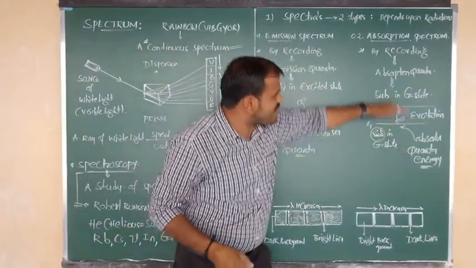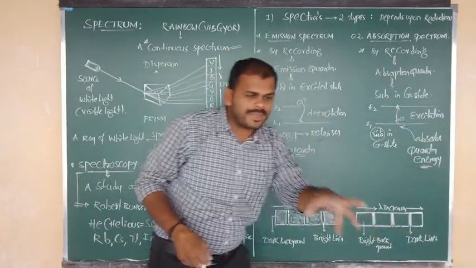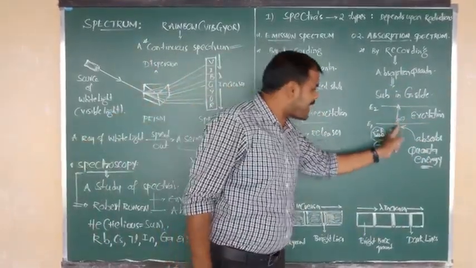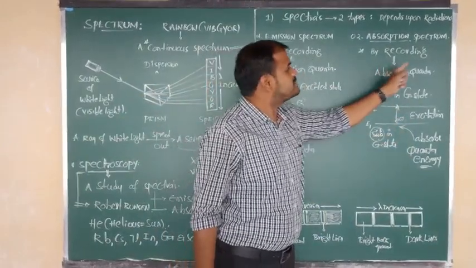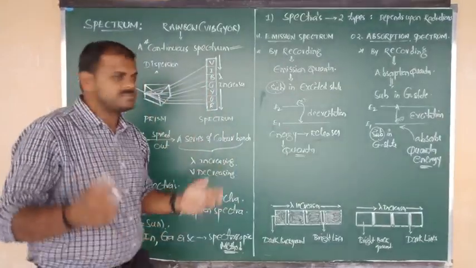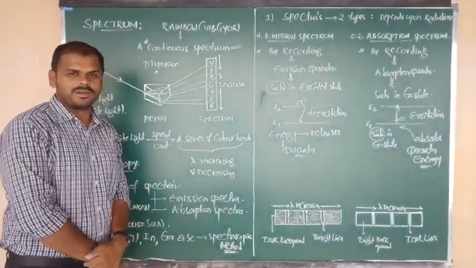So for the purpose of excitation, electrons here are absorbing a certain amount of quanta. Such absorbed quanta will again be recorded on the spectrum. What spectrum will that give? Absorption spectrum. I hope you understand.